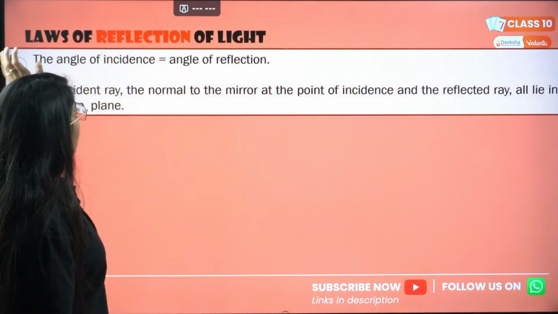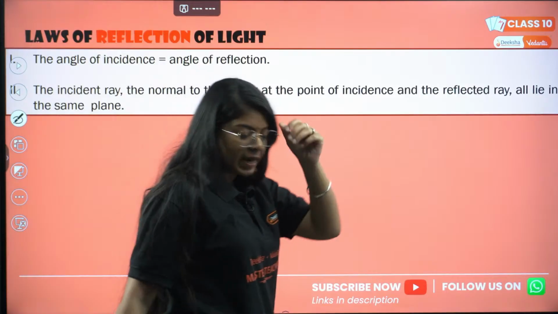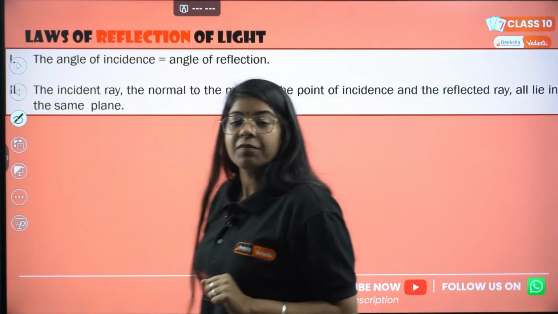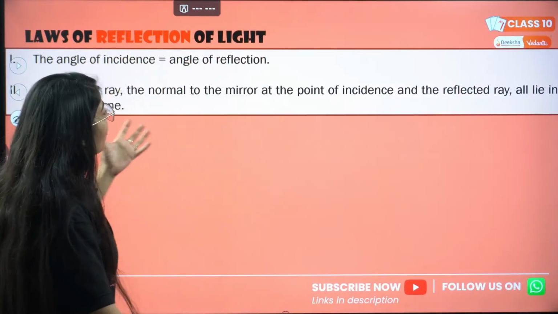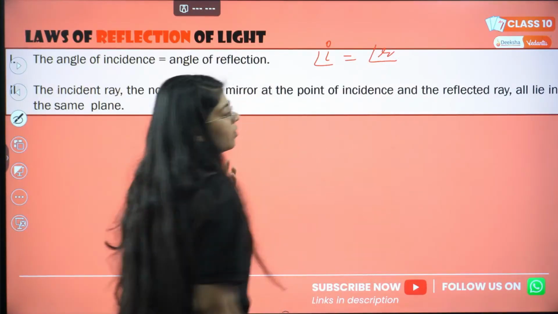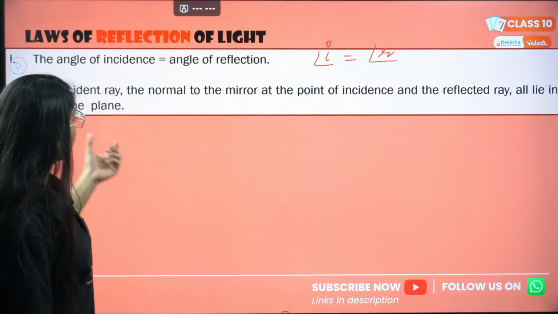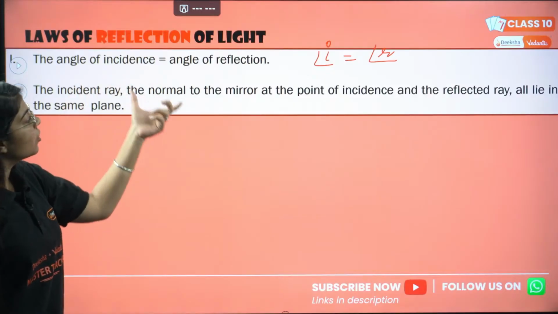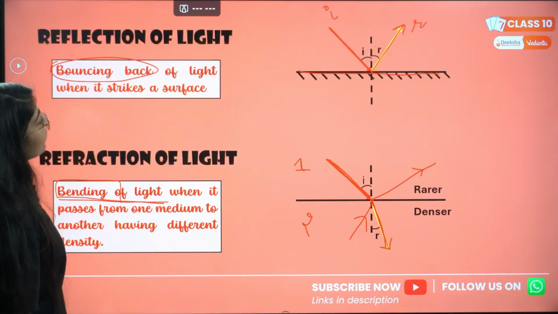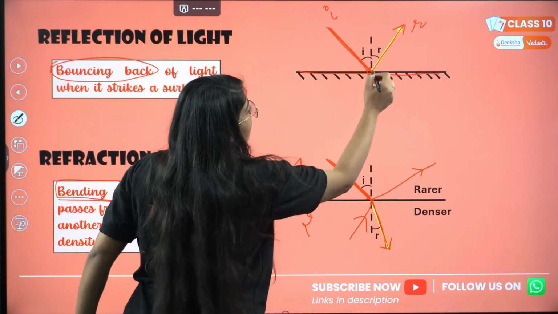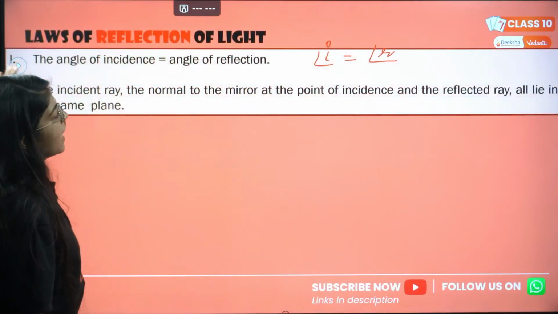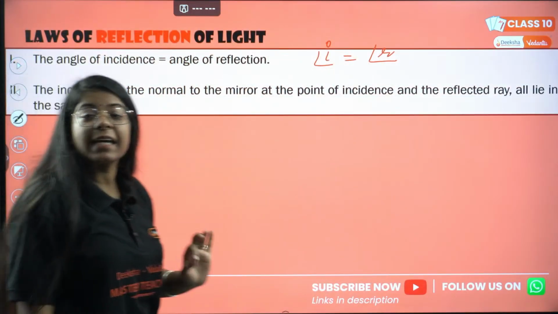Next topic we have laws of reflection of light. Very important. What are the laws? The first is angle of incidence is equal to angle of reflection. Very easy, correct? Then the second is the incident ray, the normal to the mirror at the point of incidence, and the reflected ray all lie in the same plane. This is my second law of reflection.